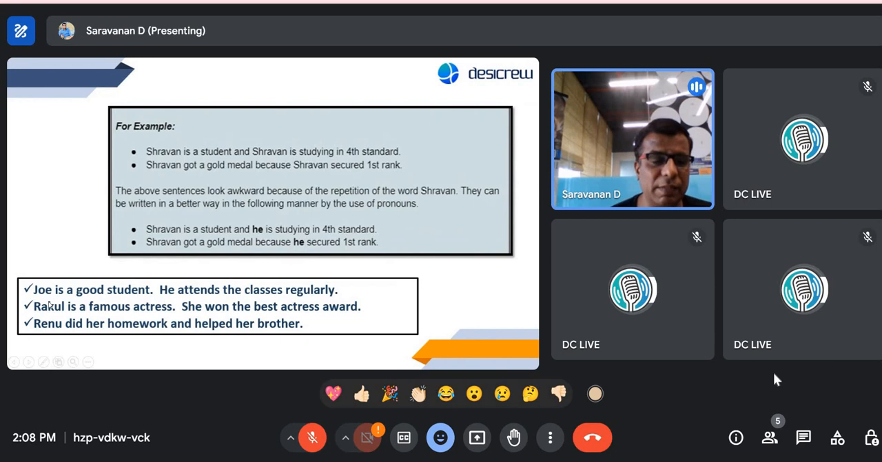So let's look at another example. Rakul is a famous actress, but we are not saying Rakul again. We are saying she won the best actress award. So instead of Rakul, we said she. If it's a male, then it will be he, and for a female, it will be she.